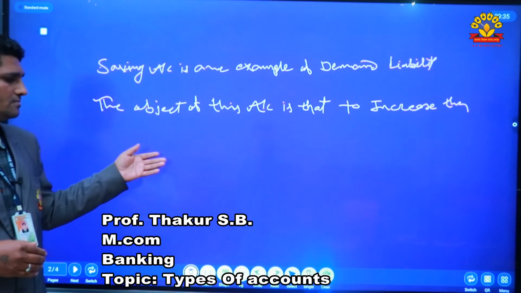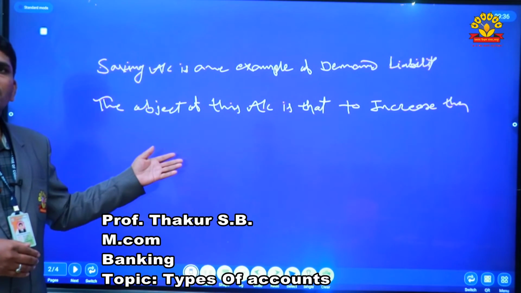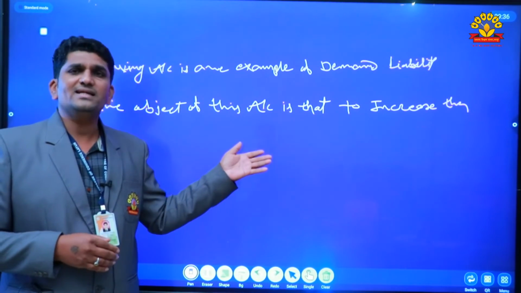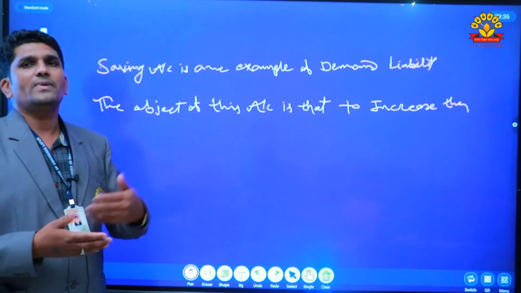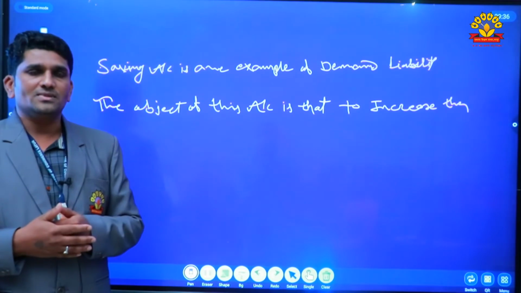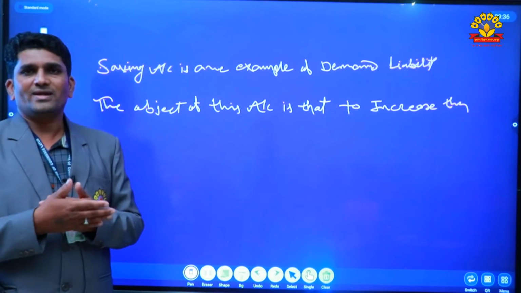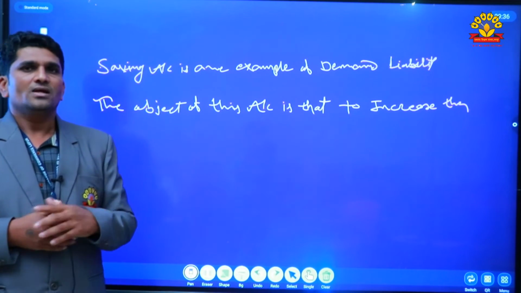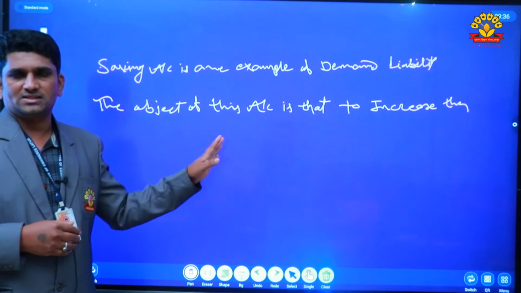Then we have to see the current account. Current account is also called running account. In the current account, banks provide different types of services to their customers, for example, ATM card, checkbook facility and so on. A current account can be opened by any person.